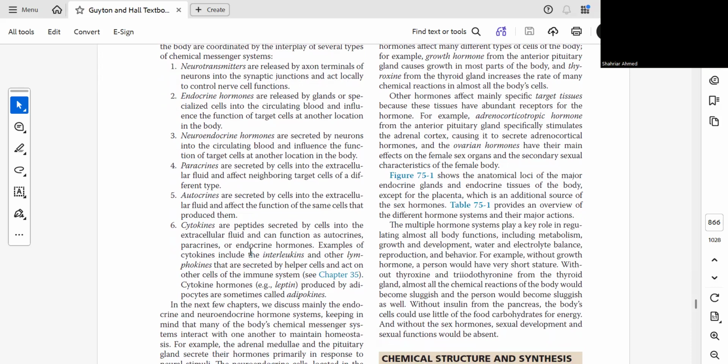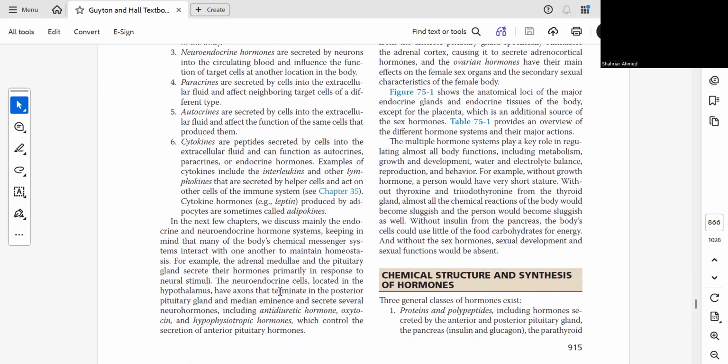So, what are the cytokines? Interleukin, lymphokine. Cytokine hormones like leptin produced by adipocytes are sometimes called adipokines.